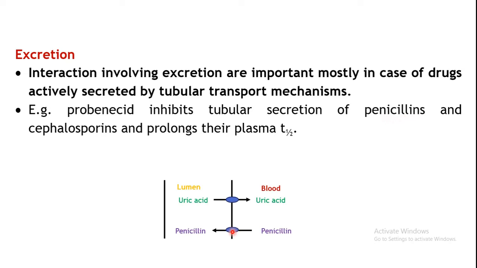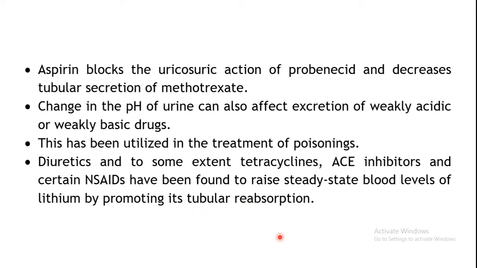So this is the tubular secretion of penicillin. Active transport is involved in secretion. This is the lumen of your kidney tubules. This penicillin is mainly secreted by means of active transport. So if you give another drug, probenecid, it can inhibit these transporters. As a result, what will happen? Penicillin secretion will decrease and its stay in the blood will be increased. So its plasma half-life is increased. So it's an intentional interaction to prolong the action of penicillin.